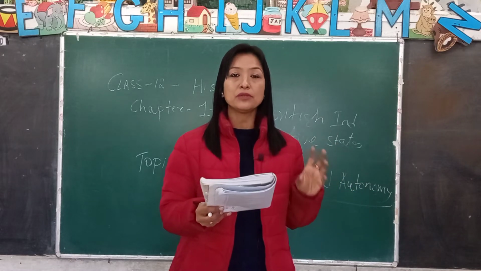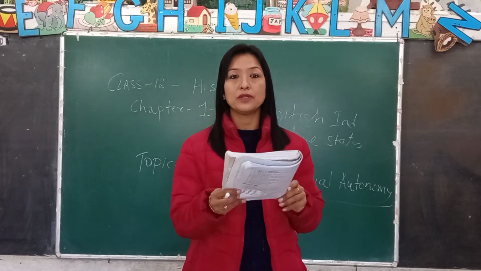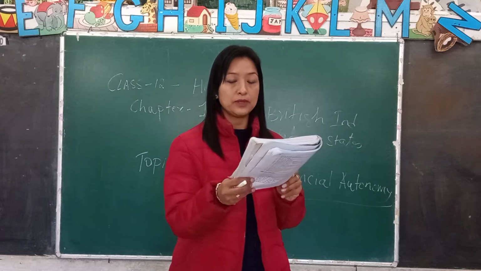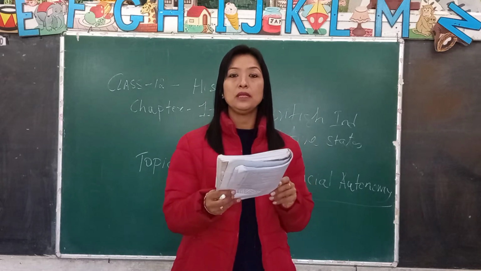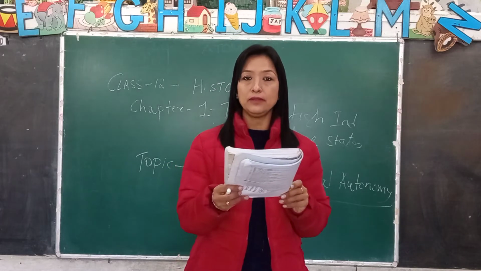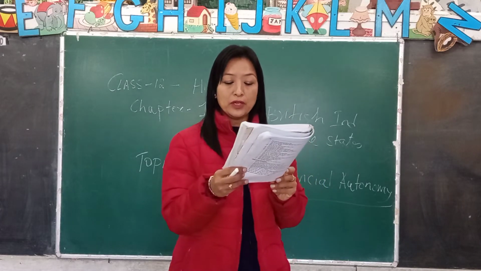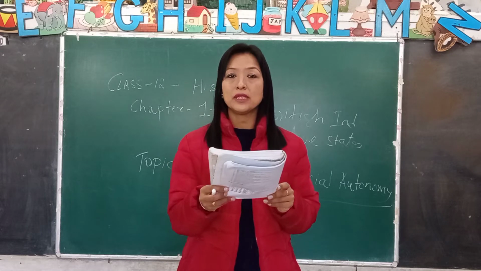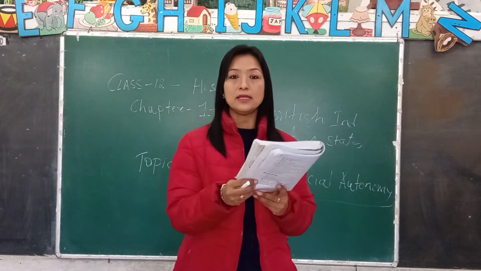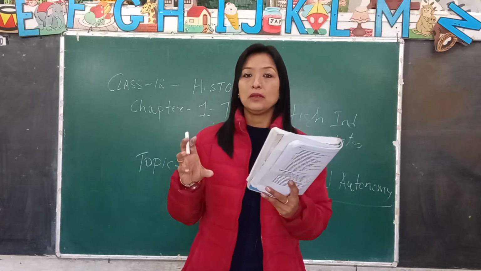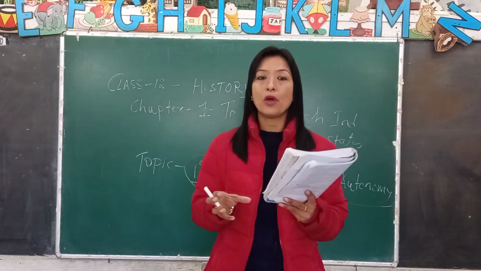That means, who had the power to appoint and dismiss the Council of Ministers? It was the governors. Now, there were several provinces, and the members of the Provincial Legislative Assembly were to be elected directly by the people.